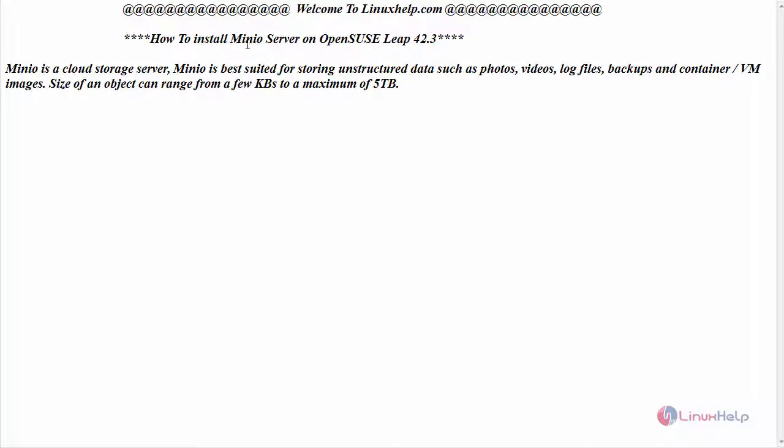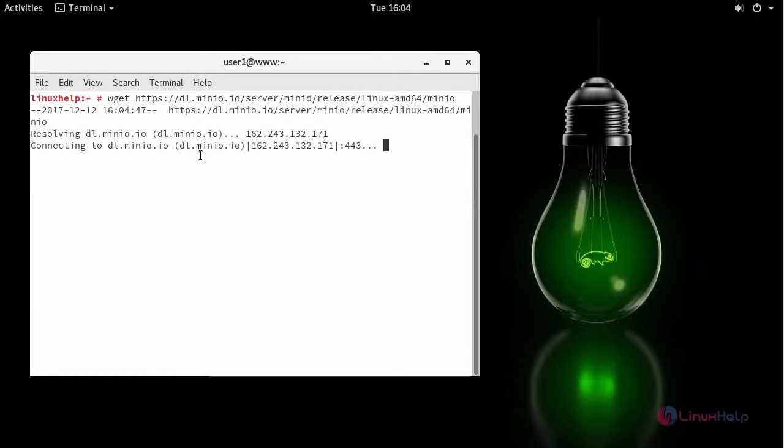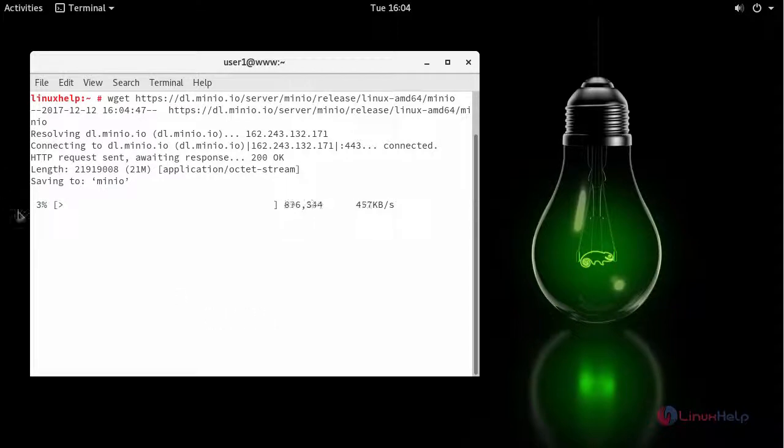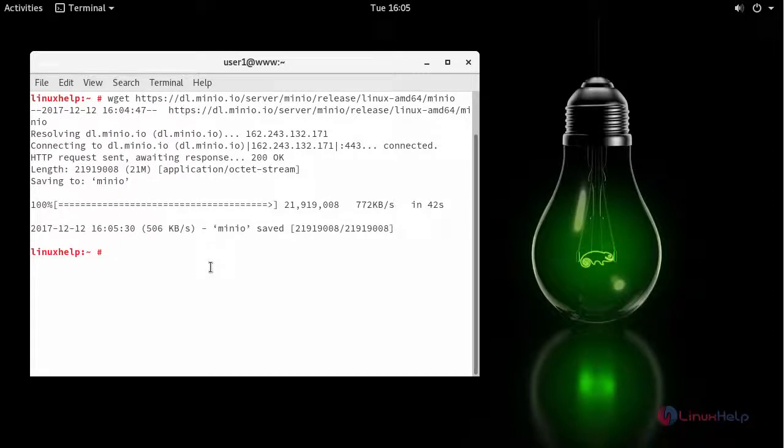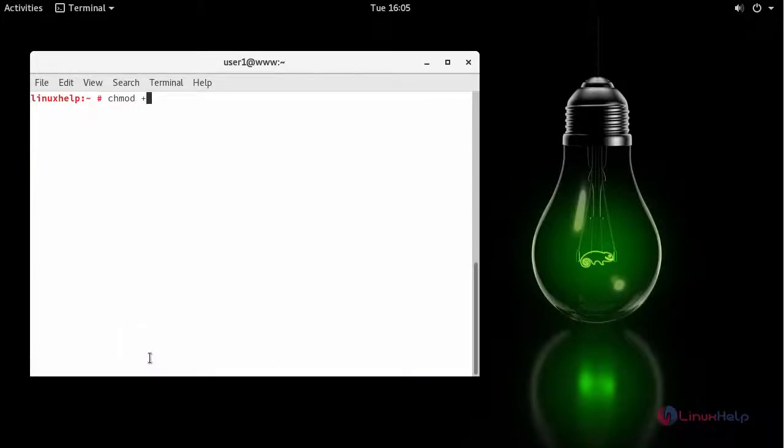Now let us see the installation of Minio server on OpenSUSE Leap 42.3. For that, switch to your terminal. First, download the latest stable version of your Minio server with the help of the wget command. After downloading the package, provide executable permission for your downloaded file. After which, run the following to start up your Minio server.